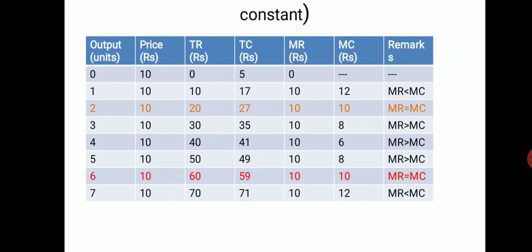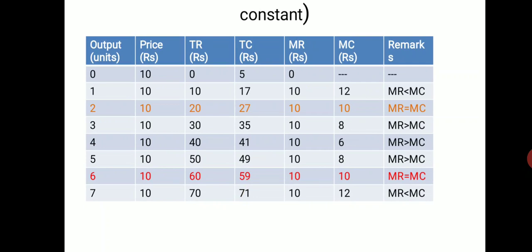Then regarding TC and MC, students normally find it difficult to memorize this type of schedule. See, at the first, 0 level of output, we can take MC. First we have to fill the MC column. I have taken 12, 10, 8, 6, 12, 10, 8, 6, then again 8, 10, 12.